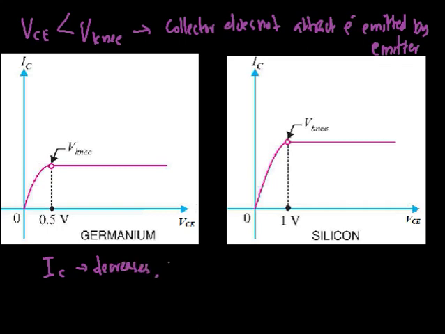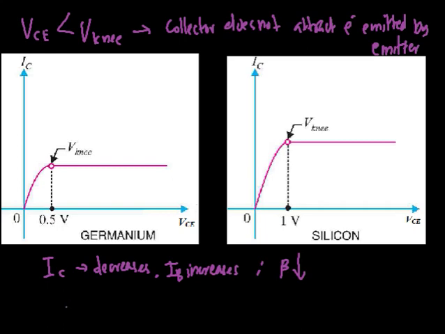Also the base current IB increases, because the electrons which fail to reach the collector will pass through the base, so it will increase the base current. If IC decreases and IB increases, it will decrease the current amplification factor beta. If the current amplification decreases, then we will have an unfaithful amplification.